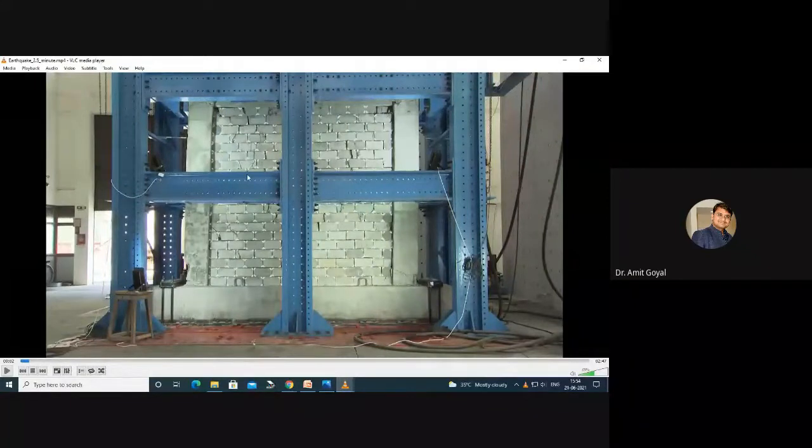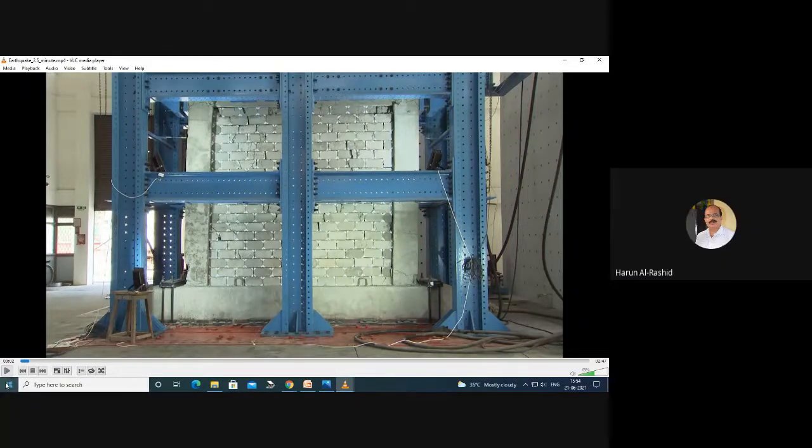I am showing you a very slow movement. This is the flexible wall. This wall is flexible, but imagine this wall is not flexible, made up of brick and mortar. This is the frame, the column, this is the beam. So this is the wall in the frame.